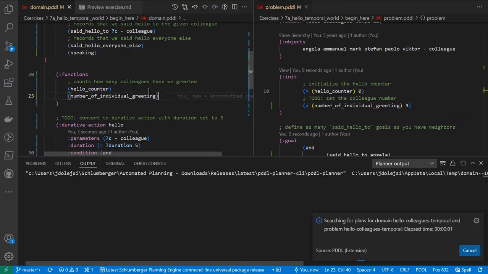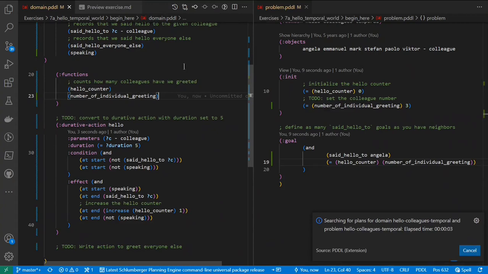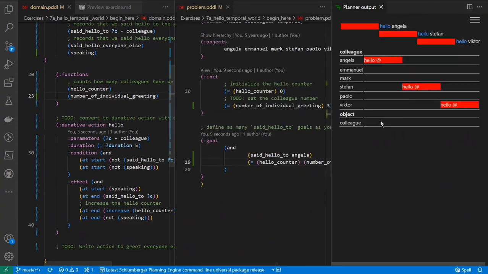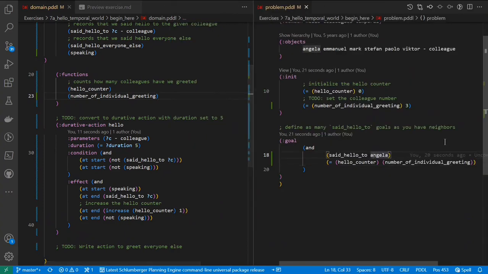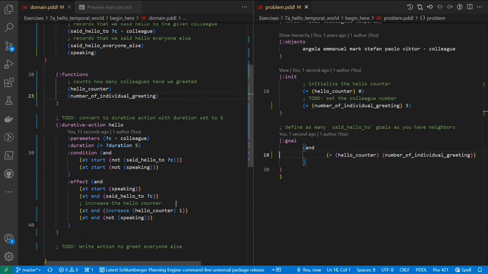So let's try that. There we go. We are greeting 3 people. Let's get rid of Angela like that. So the planner gets a choice of whom it decides to greet.